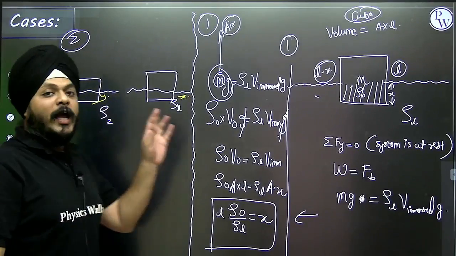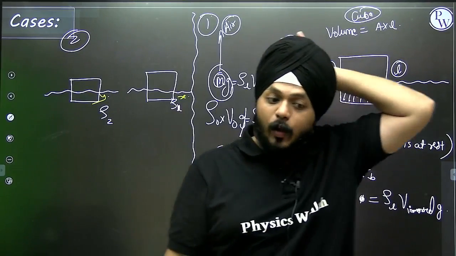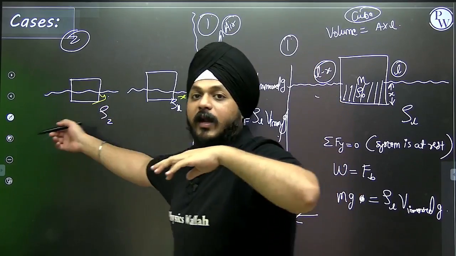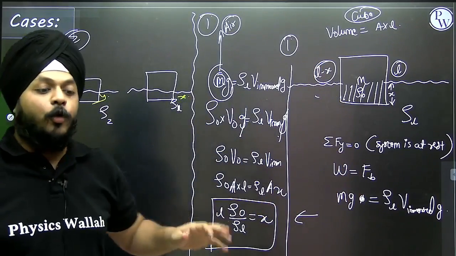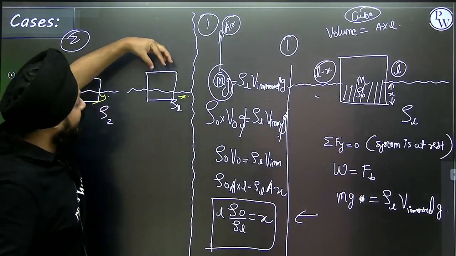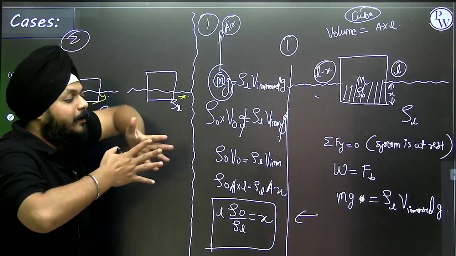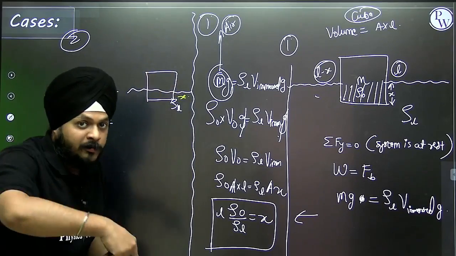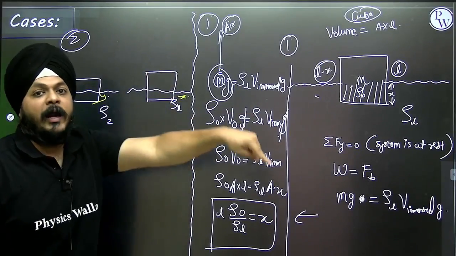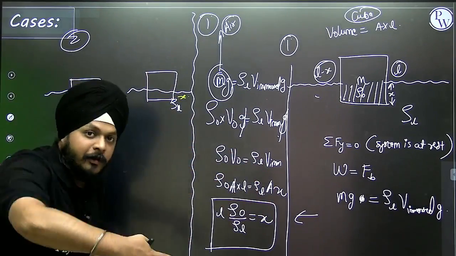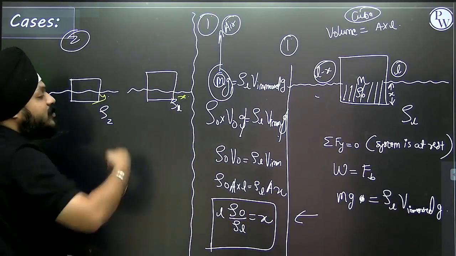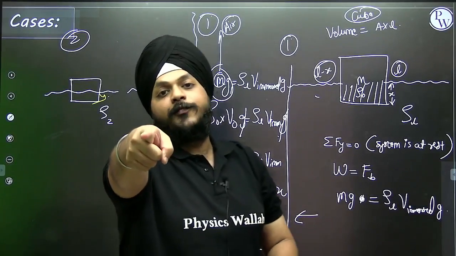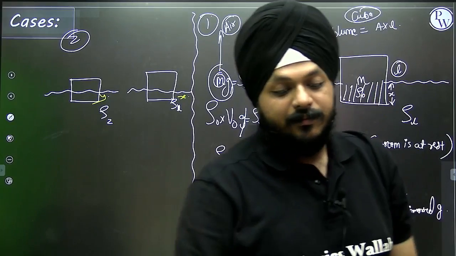Then how are we going to calculate? This kind of question is there. How are we going to calculate the ratio of the densities of the two fluids? In both cases, if the object is immersed inside the water, it means the same amount of water has been displaced. If the same amount of water has been displaced, it means the buoyant force is acting. And if there is a buoyant force and the object is stationary, then according to the law of flotation, the weight is getting balanced.